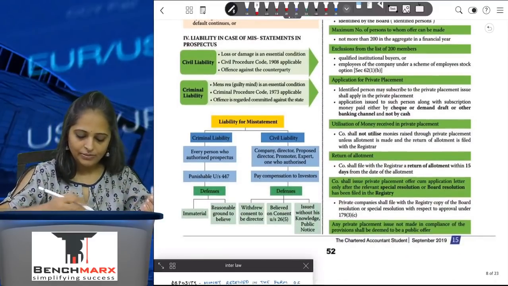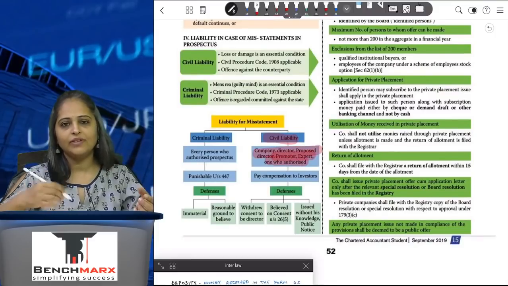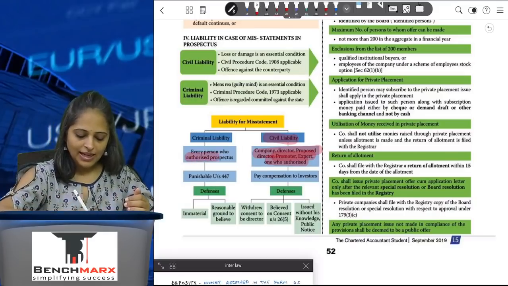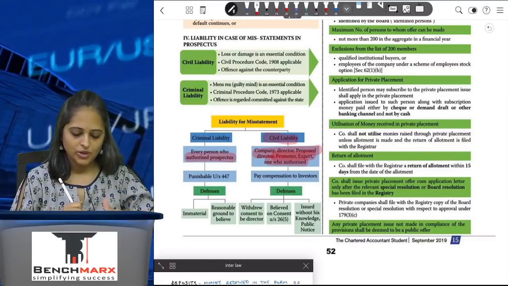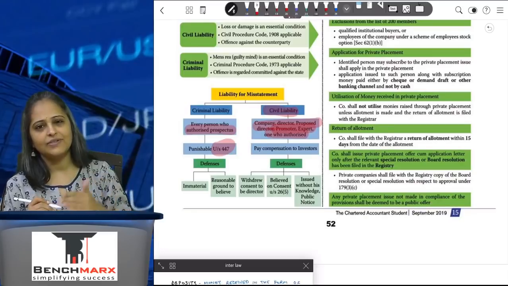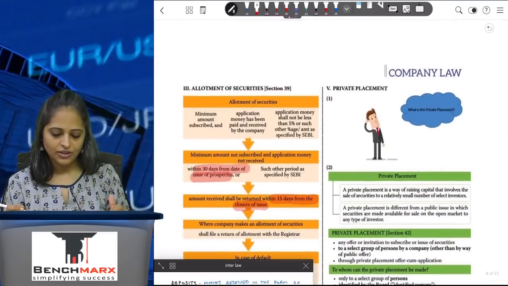If it's a civil liability, then the company director, proposed director, promoter, expert, everyone who authorized the prospectus will be fined. If it's a criminal liability, every person who was involved in the process of authorizing the prospectus will be liable under section 447 of the Act. Obviously, they have certain defenses which they can give in case they are charged for a thing.